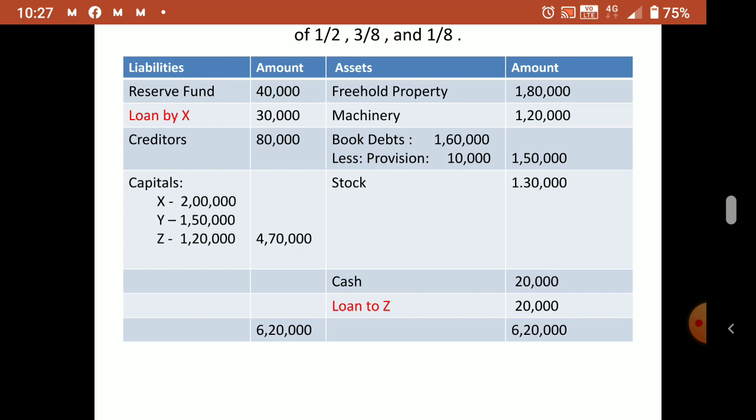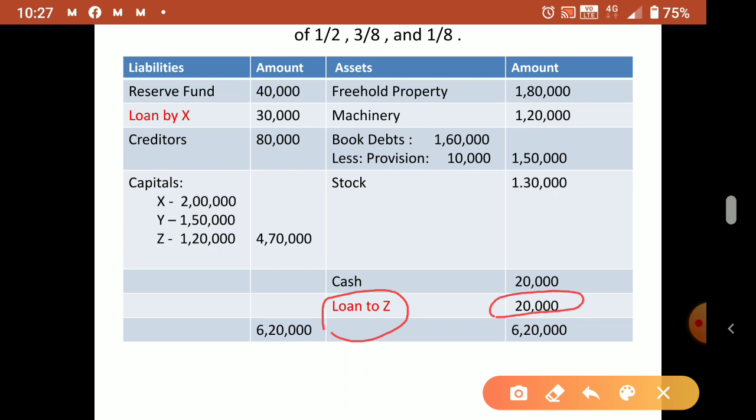Now you come to this side. Here also you can see a loan to Z. That means for the firm it is an asset, means Z has borrowed from the firm. How much? 20,000 rupees Z borrowed. But this is what? The firm has borrowed from X. How much? 30,000. So these two loans have different treatment. This loan you have to take separately through the loan account. This only we studied yesterday.